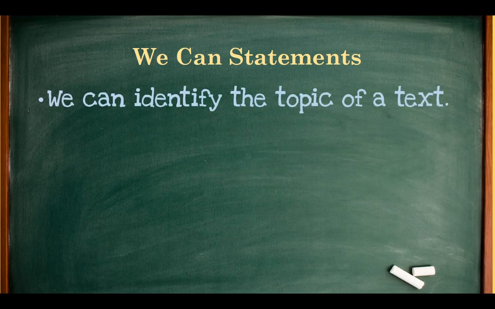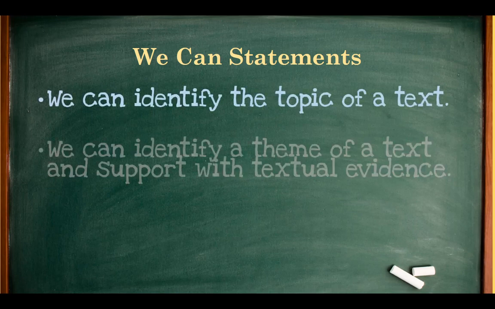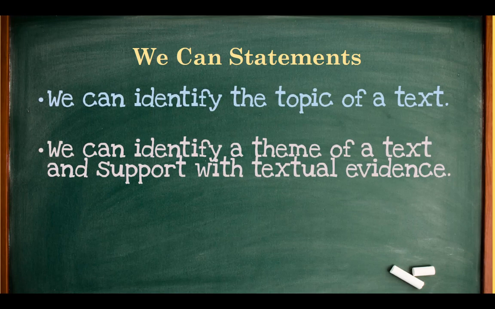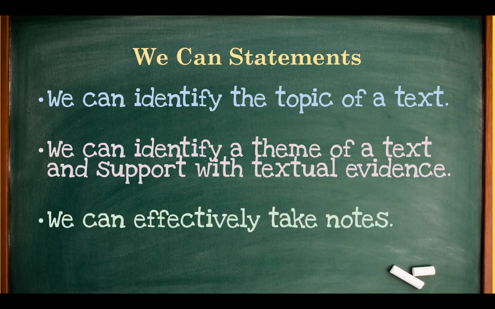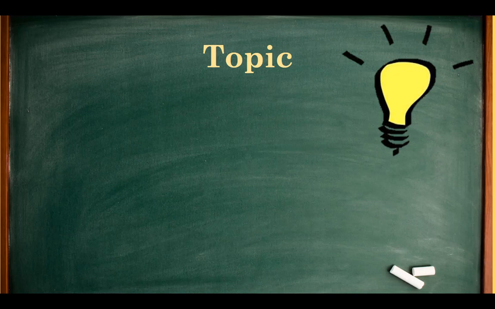So our we can statements for today is we can identify the topic of a text, we can identify a theme of a text and support it with textual evidence, and of course we can effectively take notes. Just as always, I'll have some stopping points to show you what my notes look like, and you can copy them, or as we go through, you can take your own notes. So let's get started. What is a topic? That is a great question. So a topic is what a text is about. It's just what it's about.